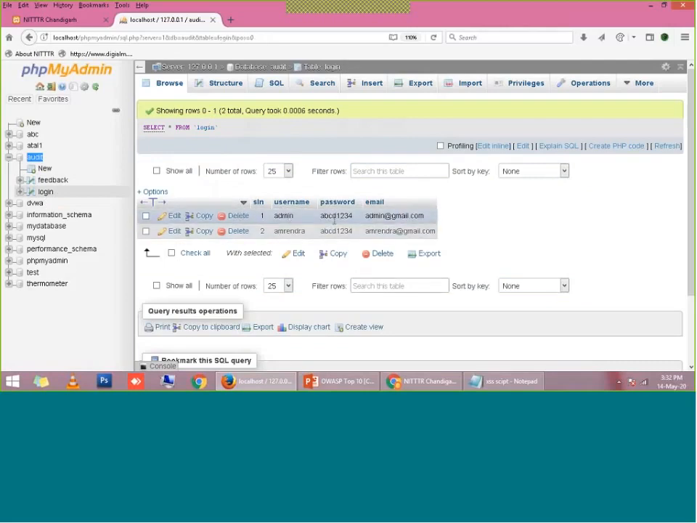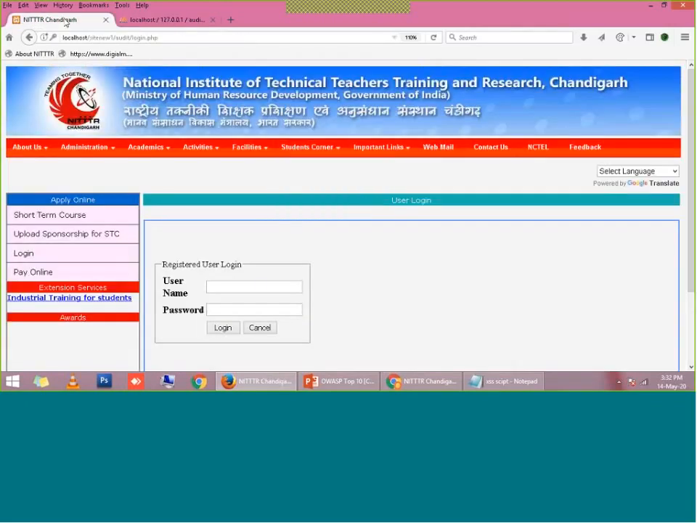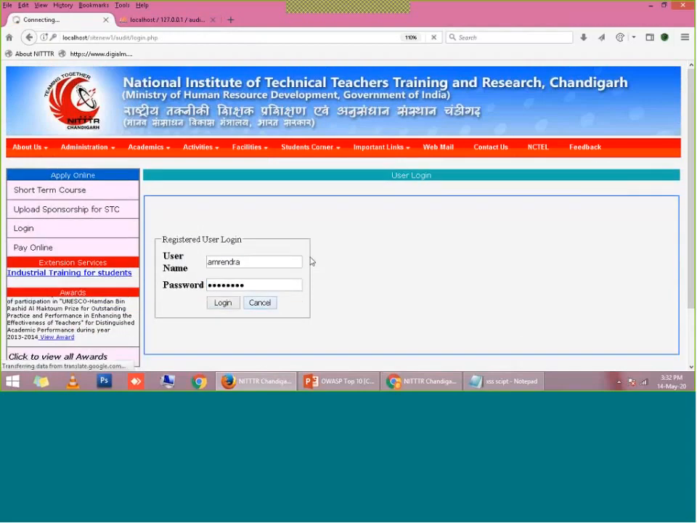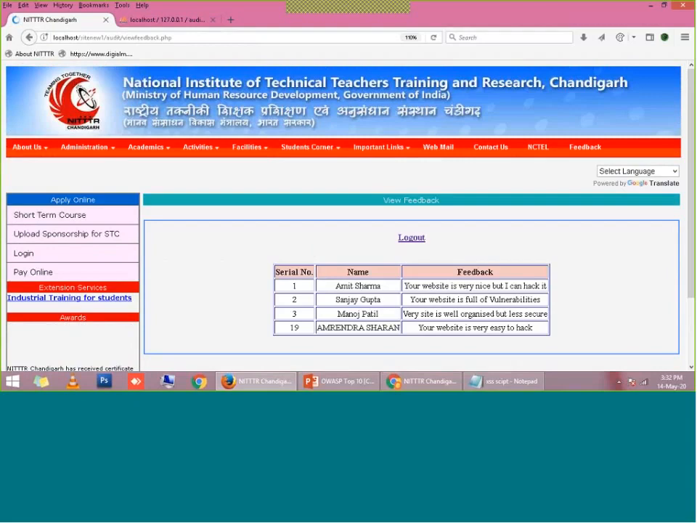Username is admin and password is ABCD1234. Again for Amrendra, the password is ABCD1234. So if I use either of these two credentials, it will definitely allow me to enter the secured page. Suppose I access it as Amrendra with password ABCD1234. Again, it is allowing me to the secured page.